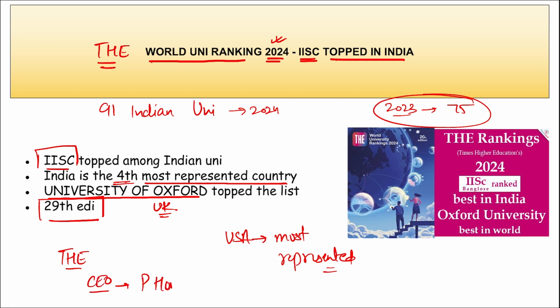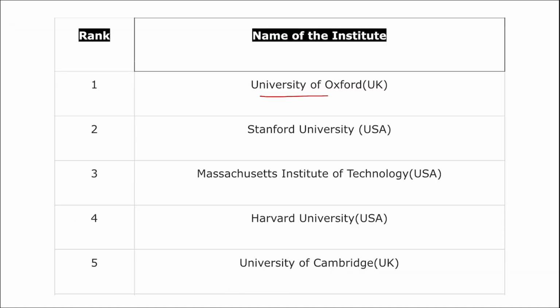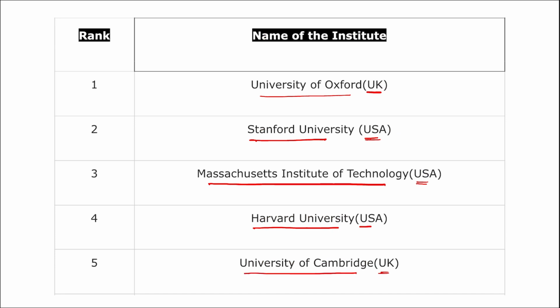Paul Howarth is the CEO, and the headquarters of it is in London, United Kingdom. Correct? So this is related to the THE University Ranking, the 29th edition of it. From Indian universities, IISc Bangalore secured the top position. Here you can see University of Oxford, UK on first, Stanford University, USA second, MIT, USA third, Harvard University fourth, and University of Cambridge, UK at fifth position.